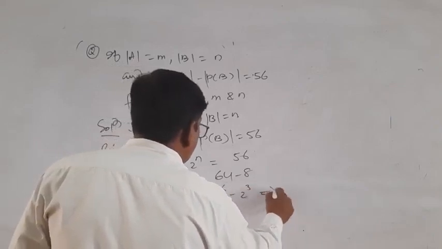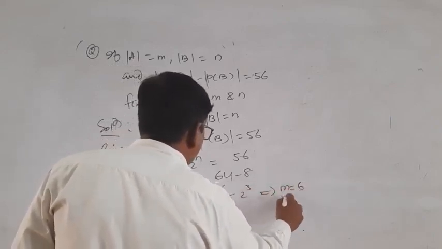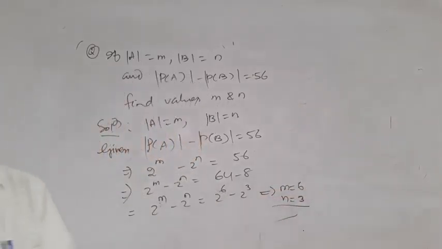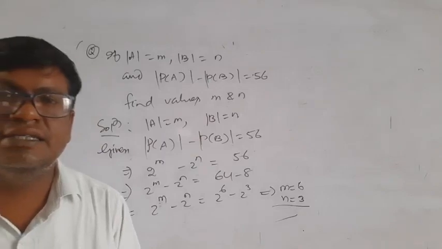That implies m is equal to 6, n is equal to 3. This is the answer.